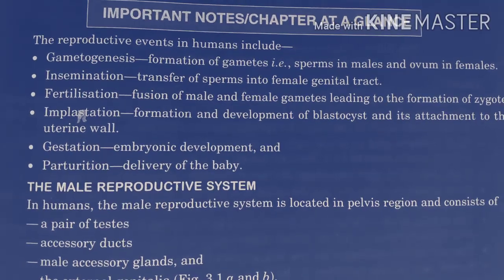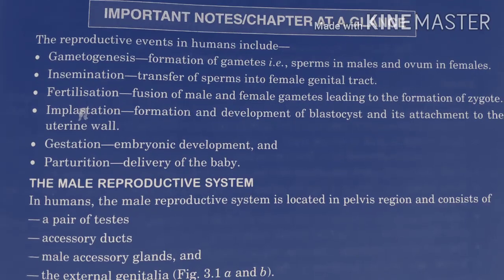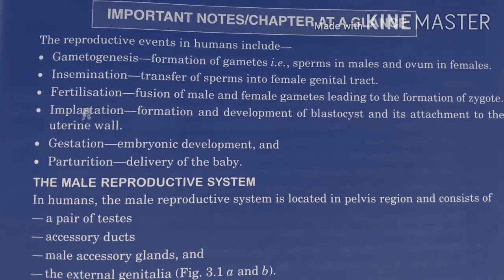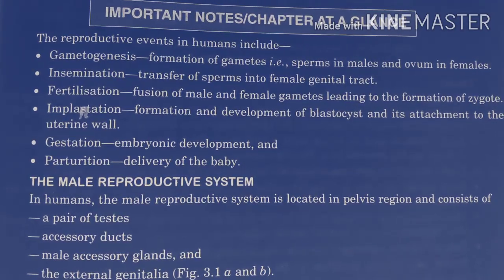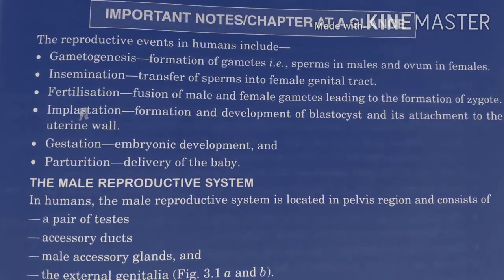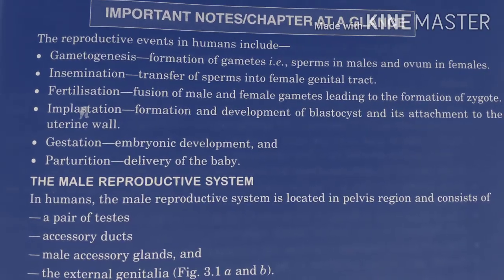Now the next topic is the male reproductive system. In humans, the male reproductive system is located in the pelvis region and consists of four parts: a pair of testes, accessory ducts, accessory glands, and external genitalia.